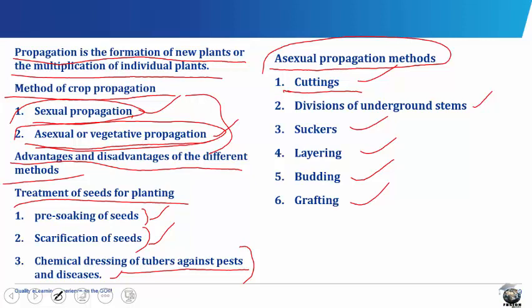In stem cuttings, plants whose stems produce roots fairly quickly are generally propagated by stem cuttings. Examples include hibiscus, coffee, cola, cocoa, sugarcane, and cassava. In root cuttings, the use of root cuttings as a method of propagation is limited.